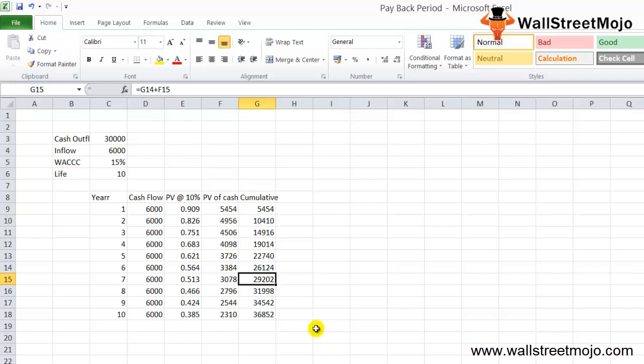So the whole analysis that we can make: if the discount rate is 10%, the simple payback is 5 years, the discounted payback is 8 years, and the difference in the payback period is 3 years, 8 minus 5. But if the discount rate is 15%, the simple payback period is 5 years, the discounted payback is 10 years, and the difference is 5 years. I hope you guys have got a reasonable understanding of what is the discounted payback period. Let us take some more examples to understand this concept better.